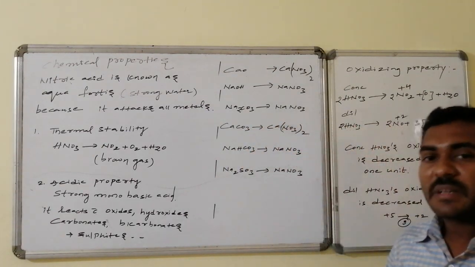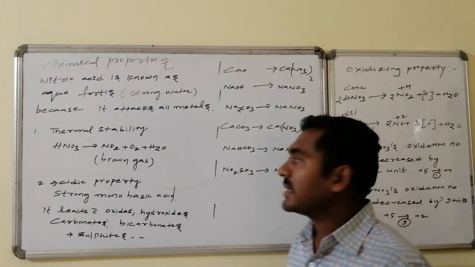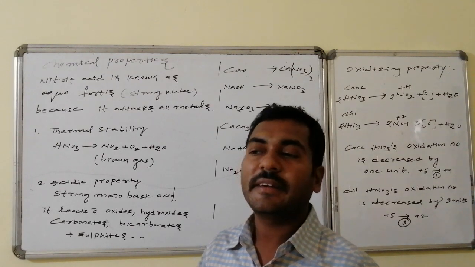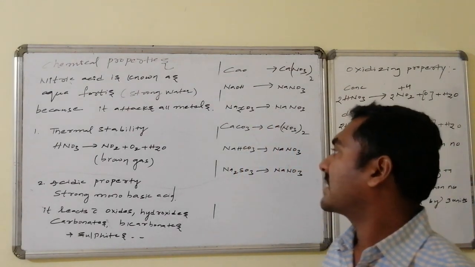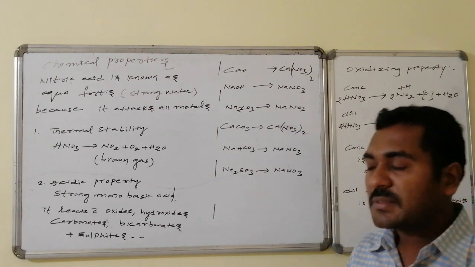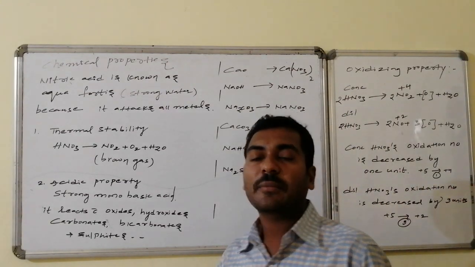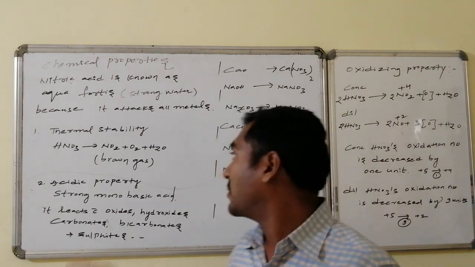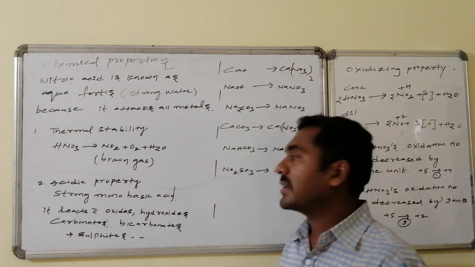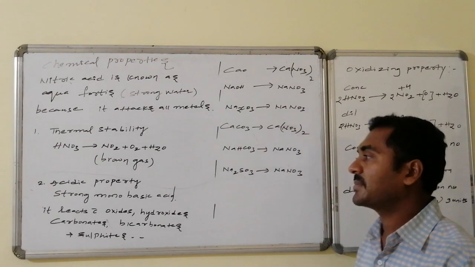Whereas thermal stability related property, it is thermally stable. But on heating, what happens is it is converted to NO2 gas followed by oxygen gas being liberated. Due to this particular reason, on long standing, brown color appears for HNO3. That is due to NO2 gas, which is brown in color.